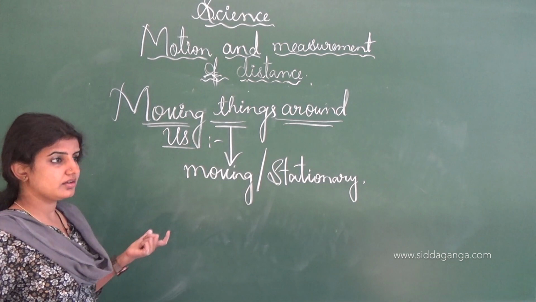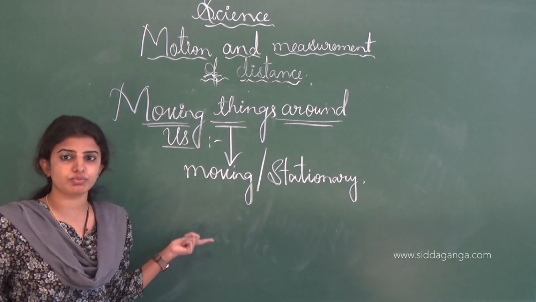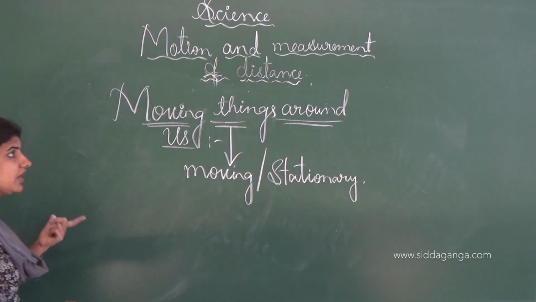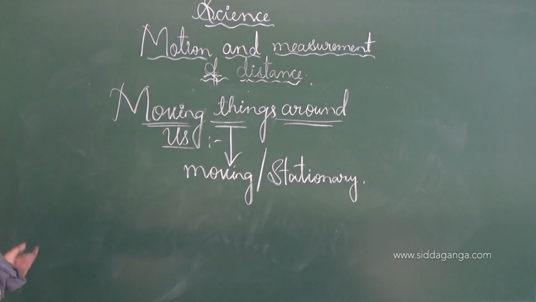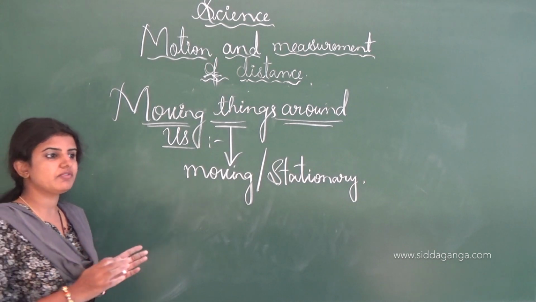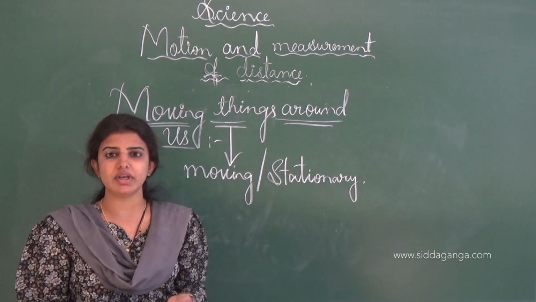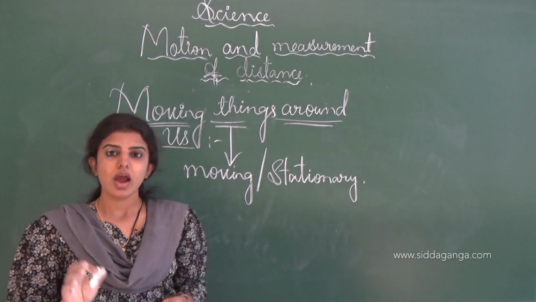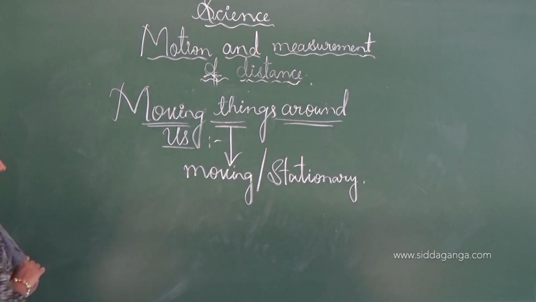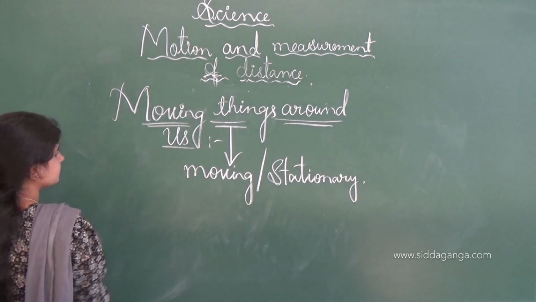In our chapter name also there is motion. Under this heading, motion, we have to get to know the definition. What is the definition of motion? Consider a vehicle moving from one place to another place. We can say that a movement is there, where motion is present. Like that, we can say the definition of motion here is, when an object